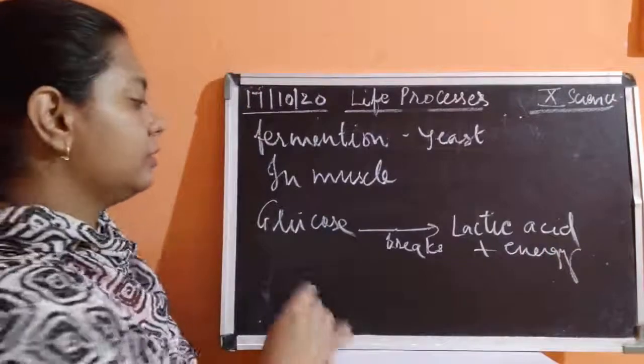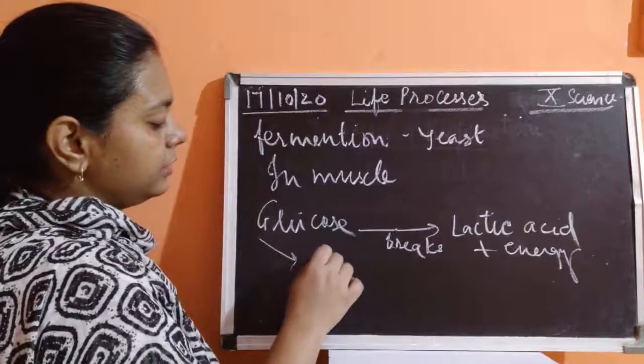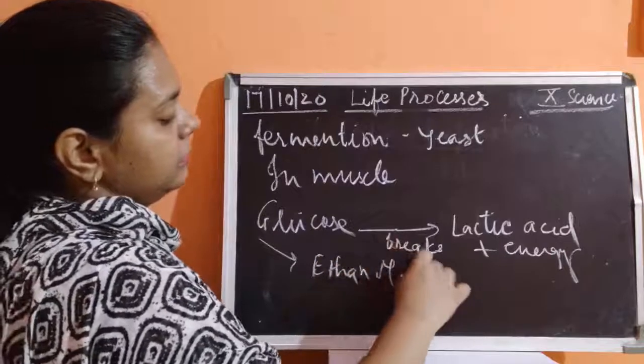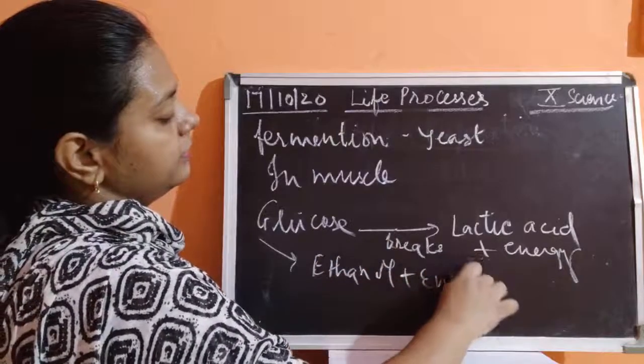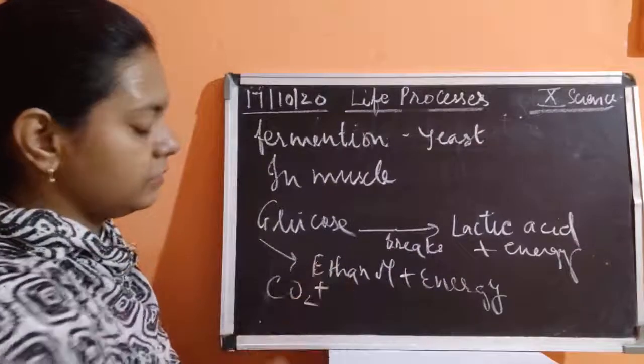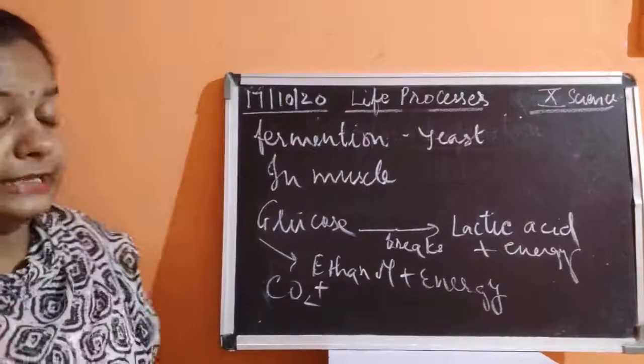And if glucose breaks down to form ethanol plus energy, even carbon dioxide is also released here, and energy is being released.